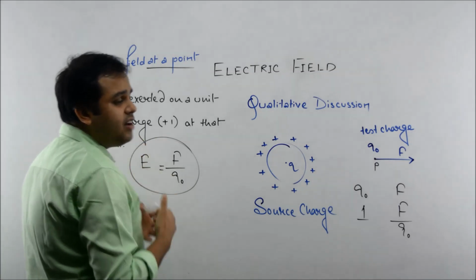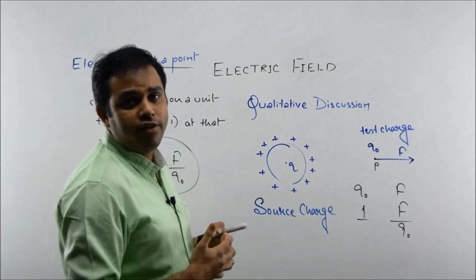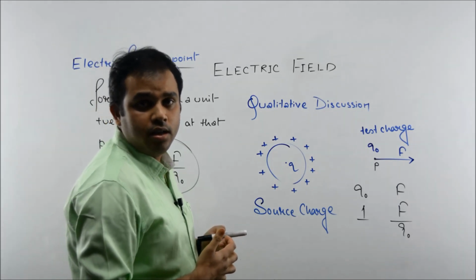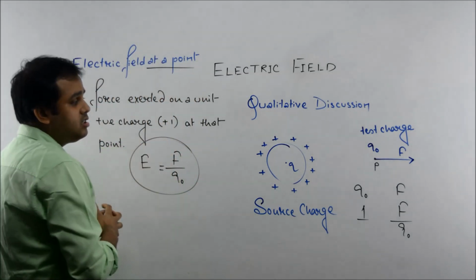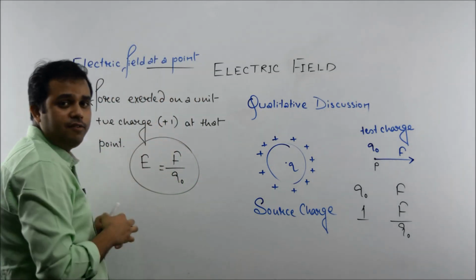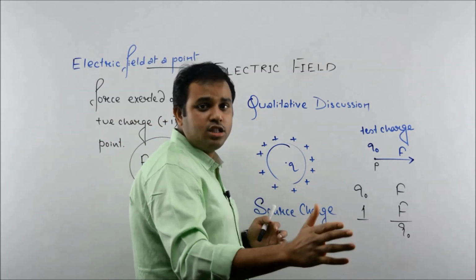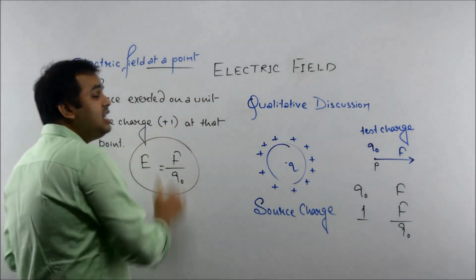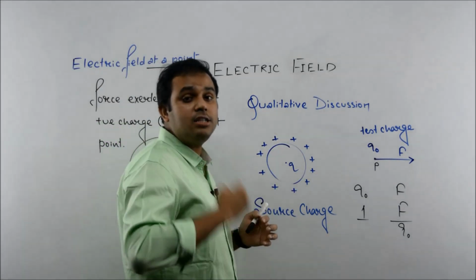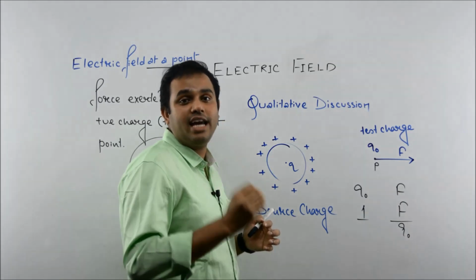Now electric field is not a scalar quantity, so you must know what is the direction of electric field at a point. It is the force exerted on a unit positive charge. Now if you see, the nature is positive. That means at any point, the direction along which a positive charge experiences force, that direction will be the direction of electric field.